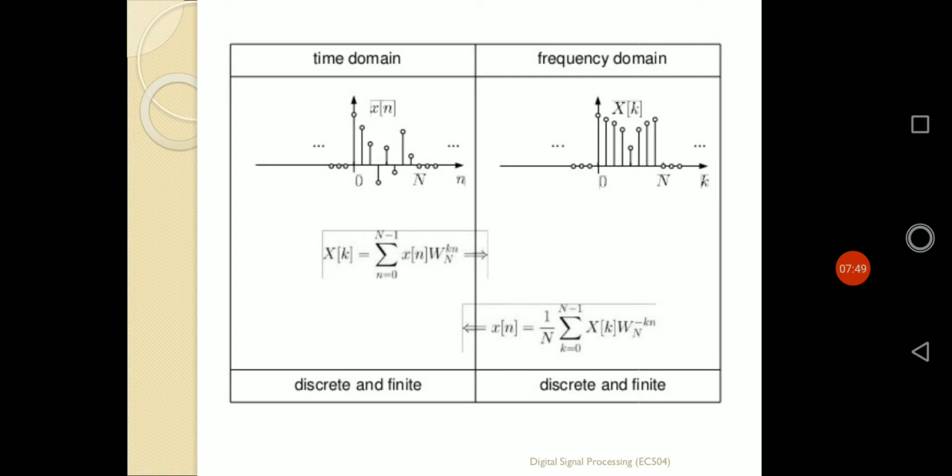And one point to be noticed very carefully: whenever we are doing the transformation from x of n to X of k, the value of capital N, the number of points of the sequence, is nothing but the time period of that sequence also. Time period means that after those values of time the signal will be repeated. That means the sequence will be repeated. That means it is not a linear representation of the signal, but it can also be defined by a circular representation of that signal.